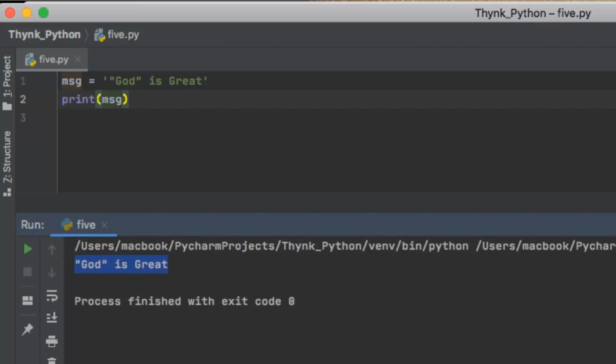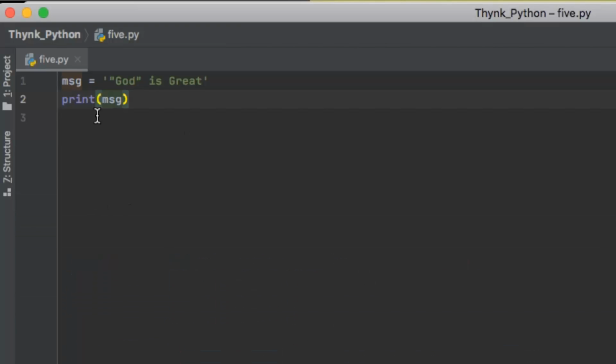Amazing, right? So similarly, if you want to print a text which has an apostrophe s in it, let me show you how. I'll delete this print statement for a while. For example, I want to print God's acts are great, and I end this.